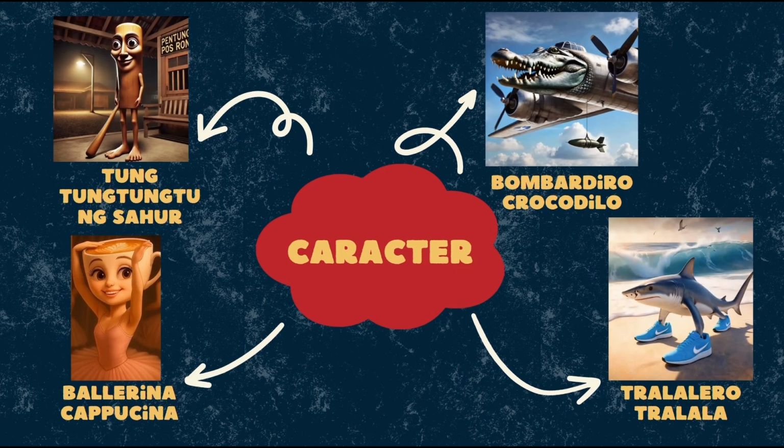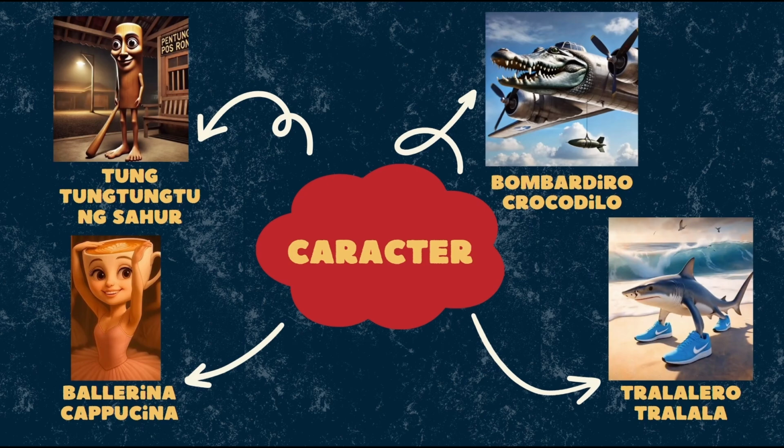The third character is Bombardiro Crocodilo, a very powerful military crocodilo with a lot of bombs, and he can destroy the whole city.